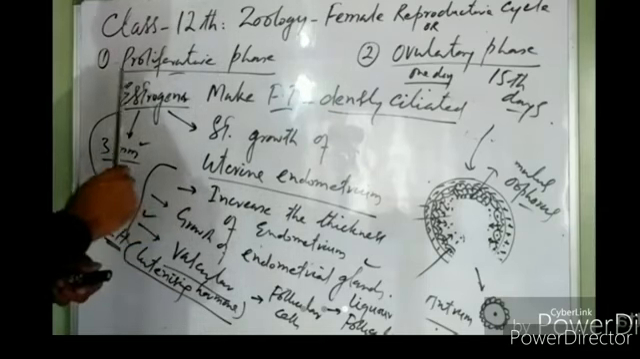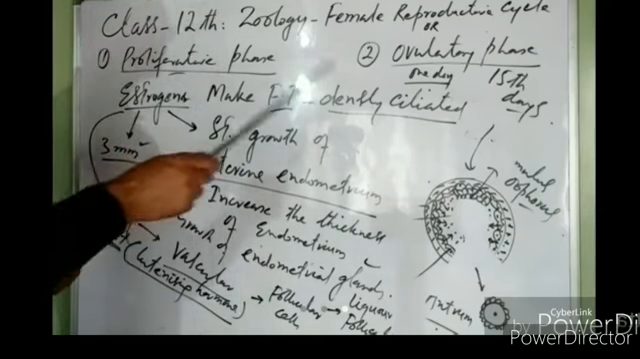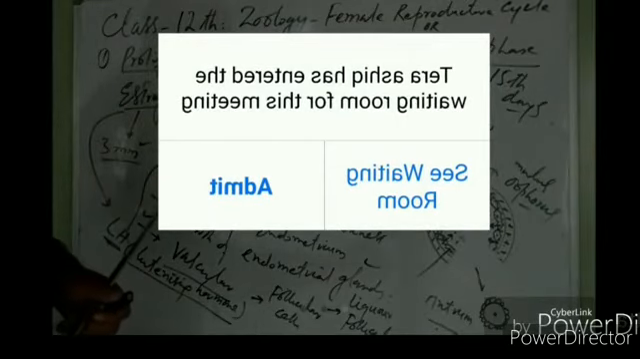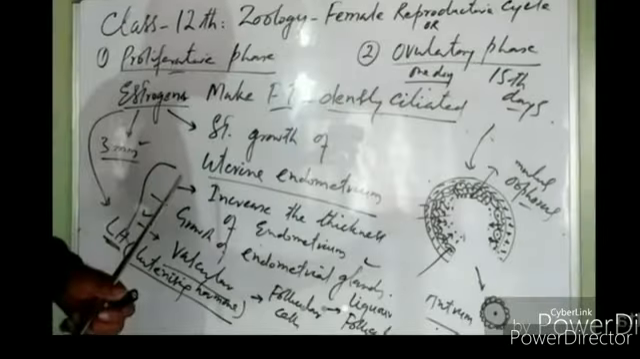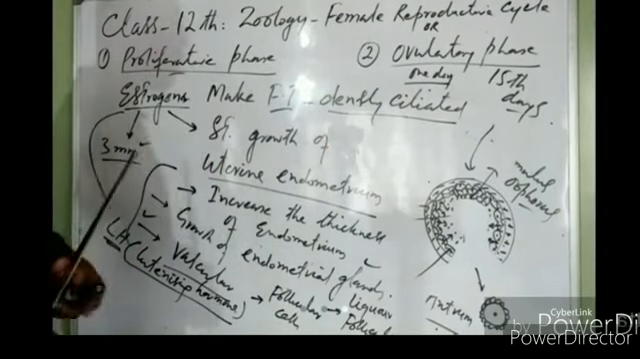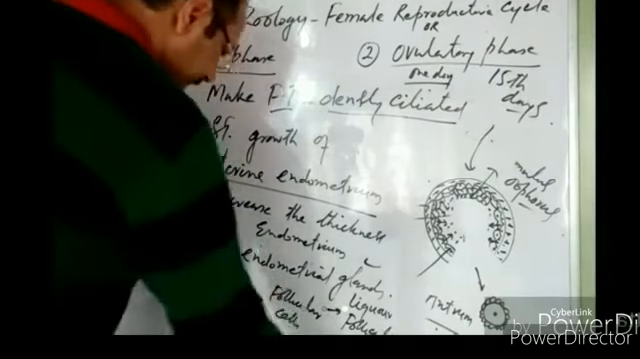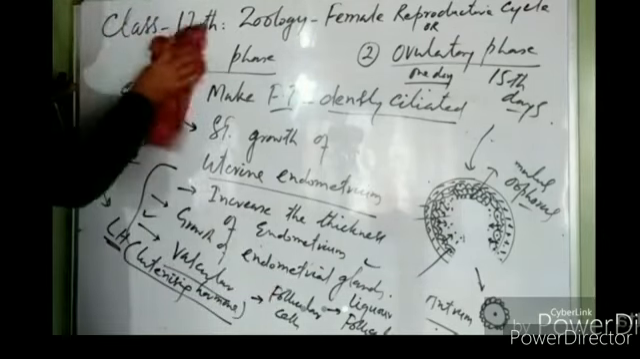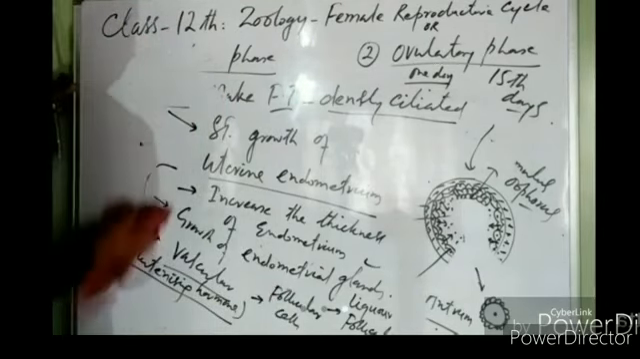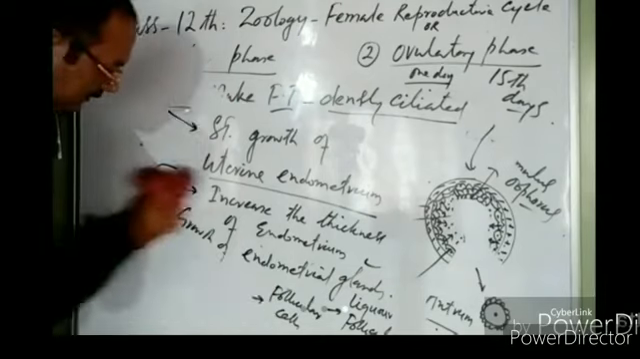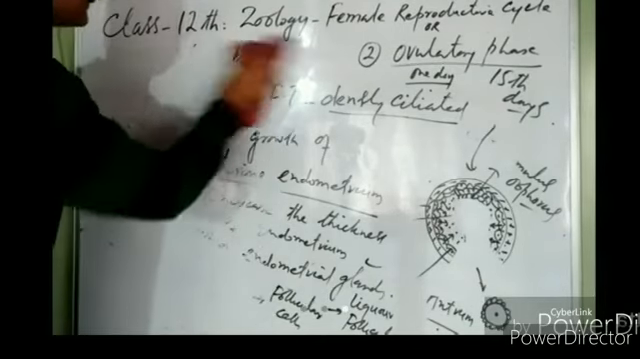Okay. So that was about the first two phases, proliferative phase and ovulatory phase, right? Now we will discuss the third phase of the menstrual cycle.